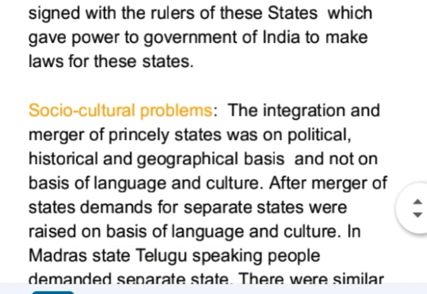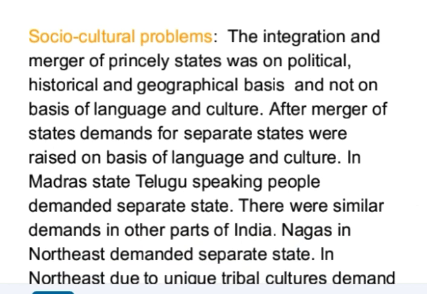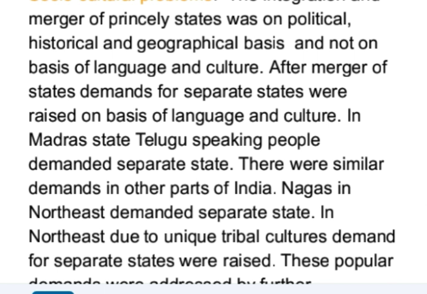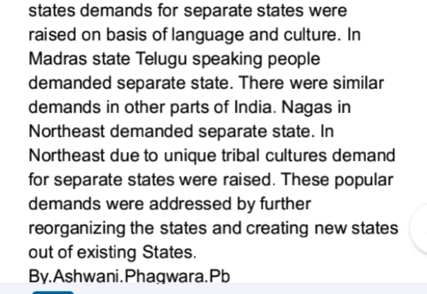Next is socio-cultural problems. The integration and merger of princely states was on political, historical, and geographical basis and not on the basis of language and culture. After merger of states, demands for separate states were raised on the basis of language and culture. In Madras state, Telugu speaking people demanded a separate state. There were similar demands in other parts of India.